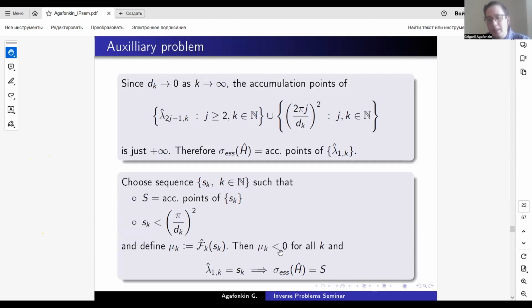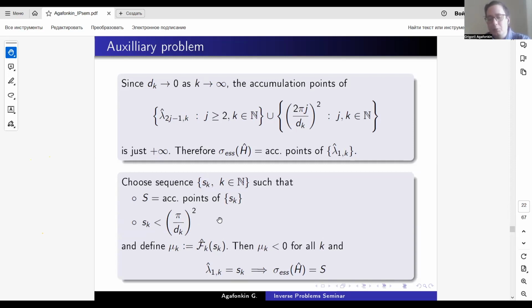Then mu_k is negative by construction, by this condition. And the first eigenvalue is the solution of the equation f_k hat of lambda equal to mu_k on the interval from negative infinity to 2 pi k over d_k squared.